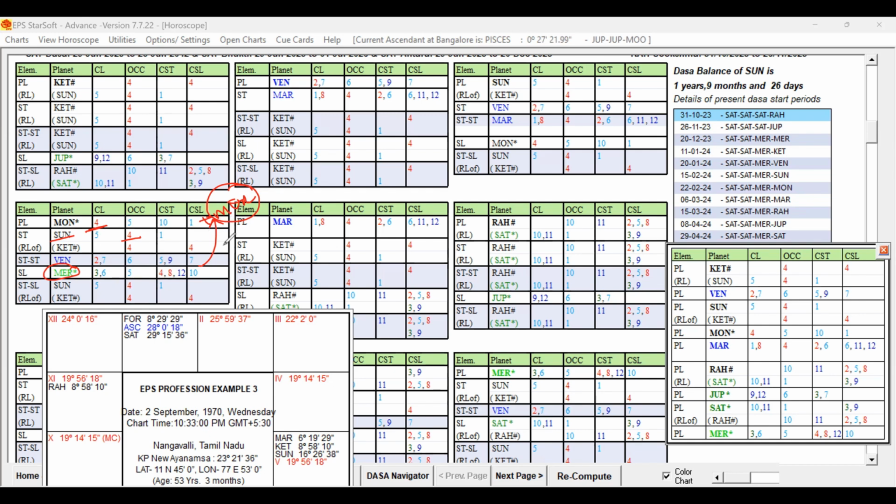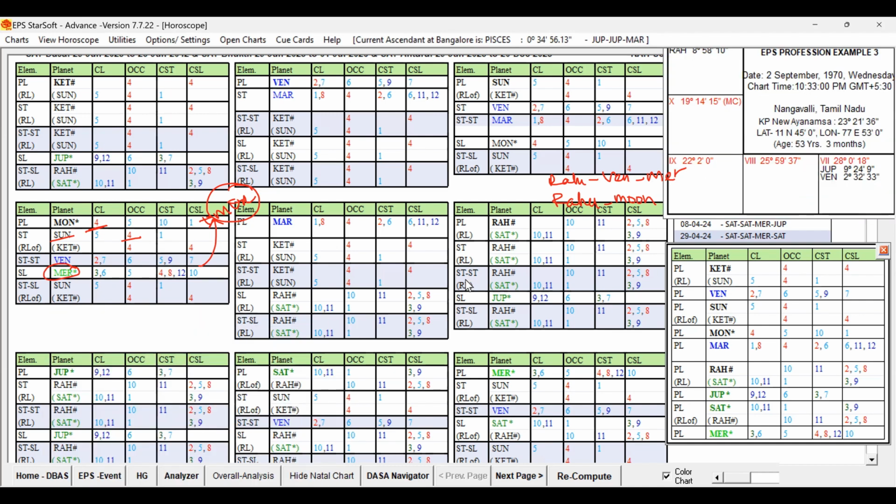And Sun is connected to the Saturn. All these things we know that all the planets are connected to each other. So during that Rahu Dasa, Venus Bugdi, Mercury Antra, he got the transfer, and Rahu Dasa, Moon Bugdi, he got the transfer. He returned to the original place, original location.